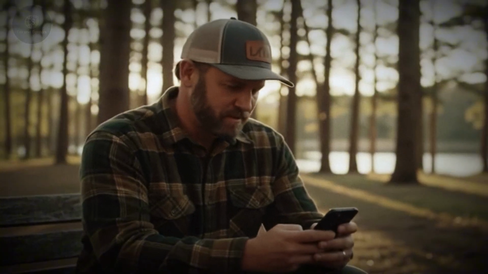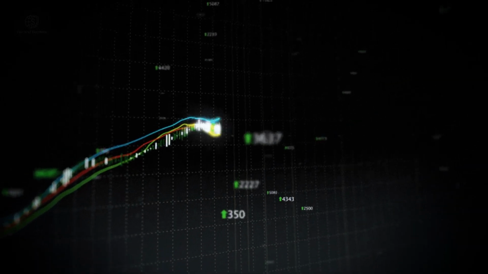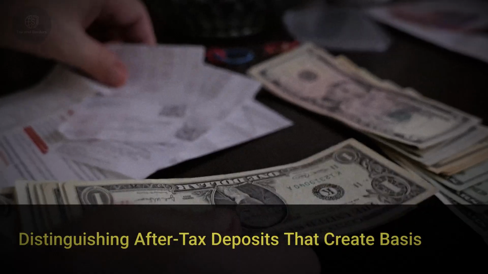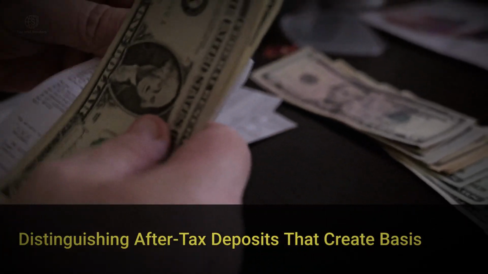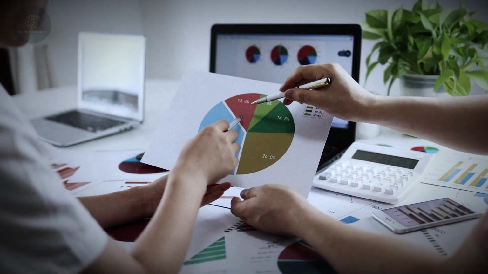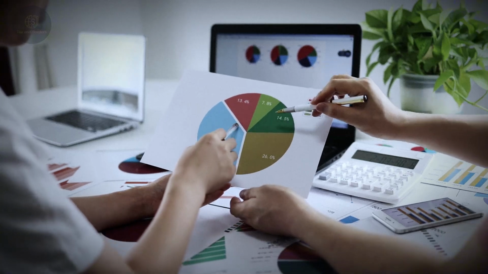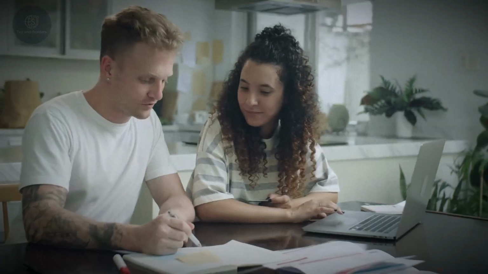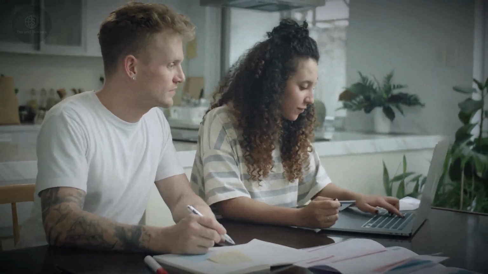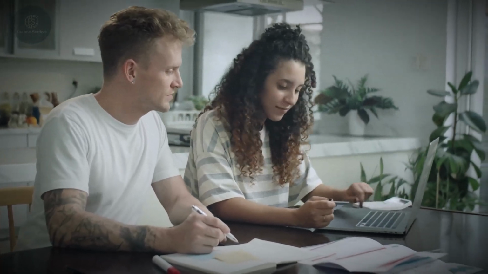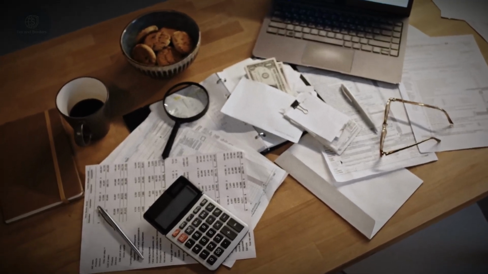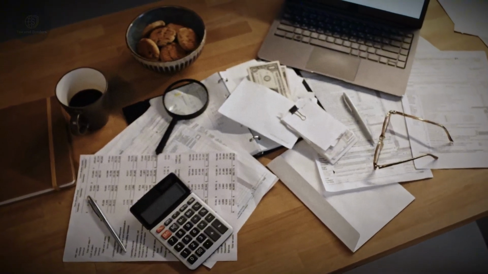You must balance immediate liquidity needs against reserves for a structure designed to stay locked during the long growth period. Reporting trails must distinguish after-tax deposits that create basis from the Treasury seed and employer money that do not create basis. Audit friction rises when scrutiny focuses on source of funds categories, annual caps, and employer contribution compliance in your household filing. Every dollar earned here can become ordinary income taxable on distribution, depending on basis, applicable exceptions, and future family tax brackets. Failure to coordinate this with 529 planning can result in redundant funding, suboptimal state benefits, and inefficient family cash allocation.